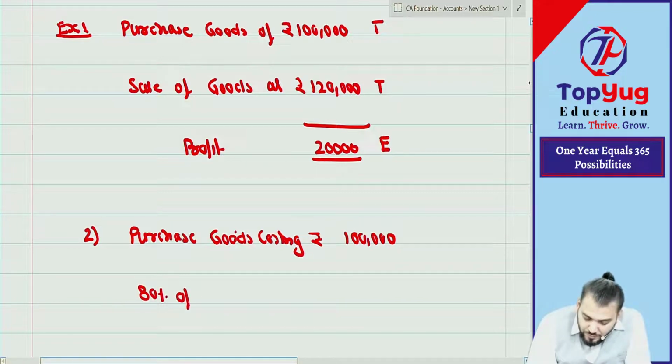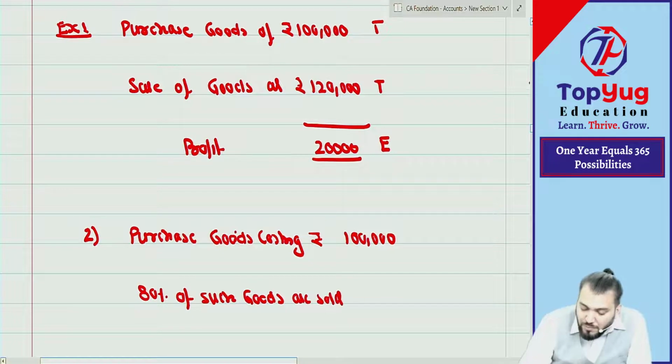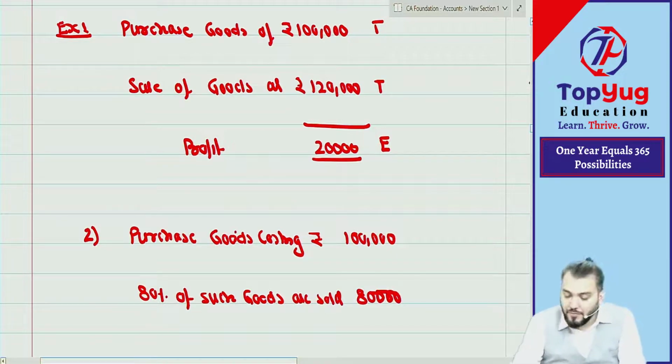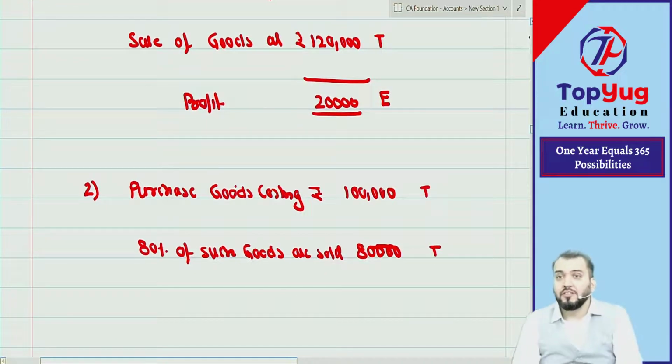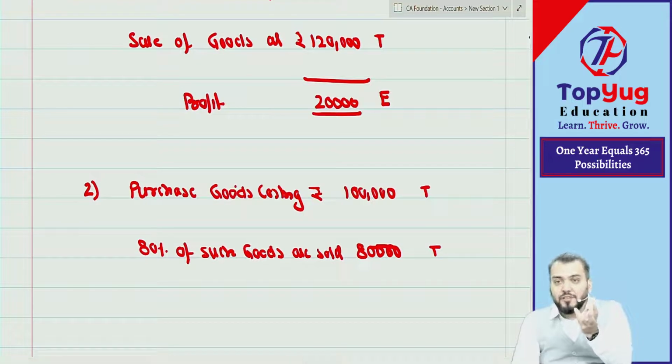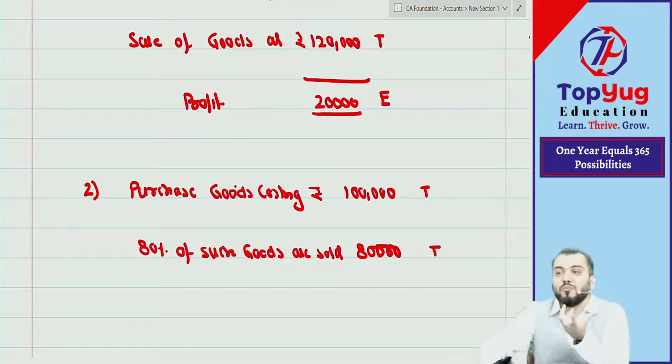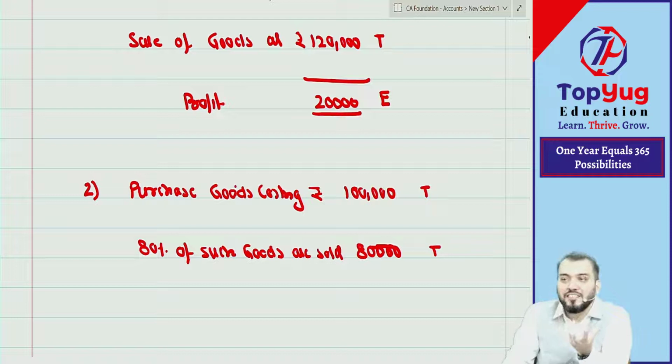80% of such goods are sold. So out of it 1 lakh, how much sold? 80,000. Correct. This is also a transaction. So you purchase 1 lakh goods. Out of that 80,000 sold, how much stock remains? So that is closing stock.